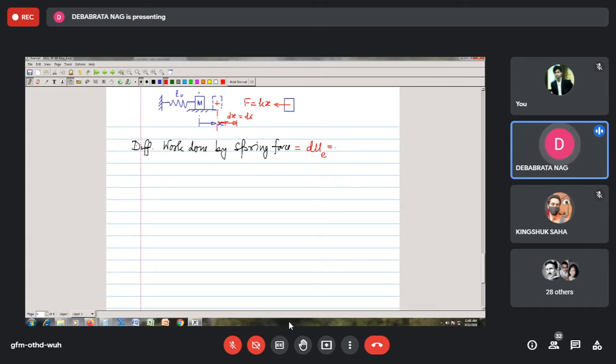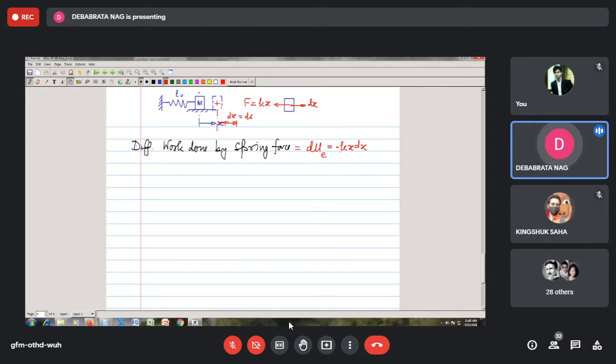How much is this? This dUe will become equal to kx in the negative direction, because your force is in this direction, and you remember your displacement is in this direction. So this is minus kx into dx.